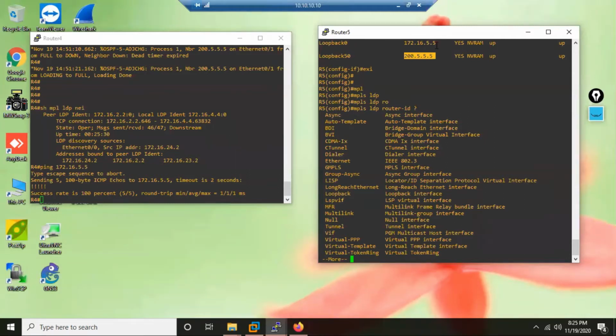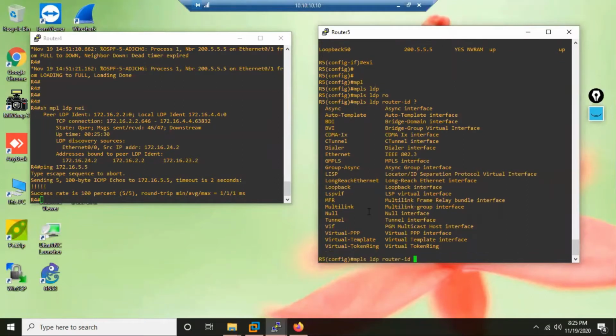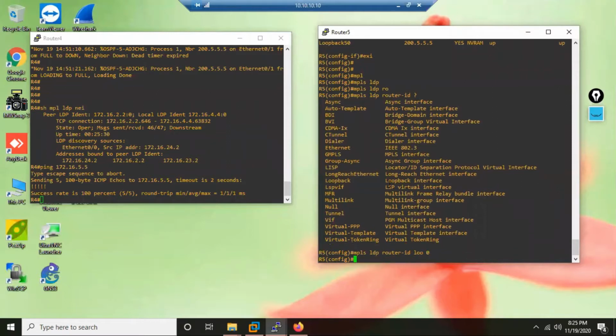So what I want to use is this one. This one is what? Loopback 0. So I have to specify here Loop 0. No need to type loopback in full, just loop, everybody knows. Done. Yes, see, the command got accepted.